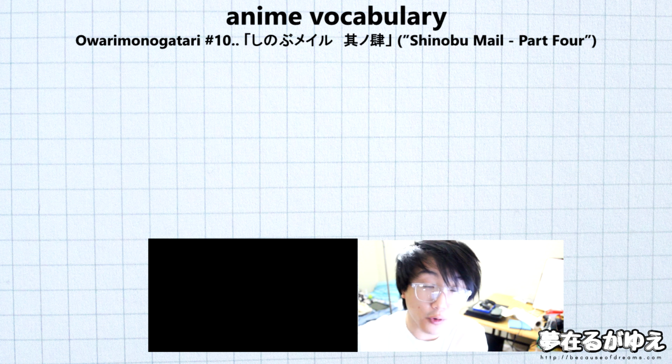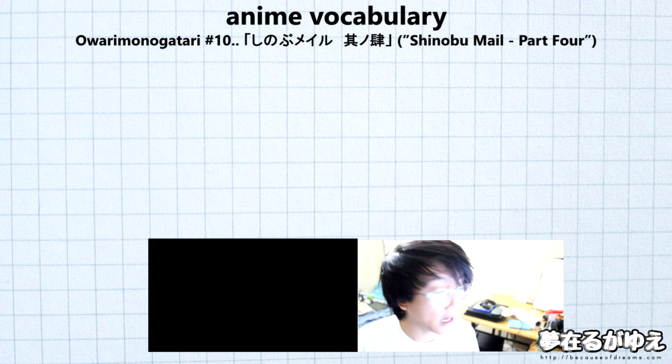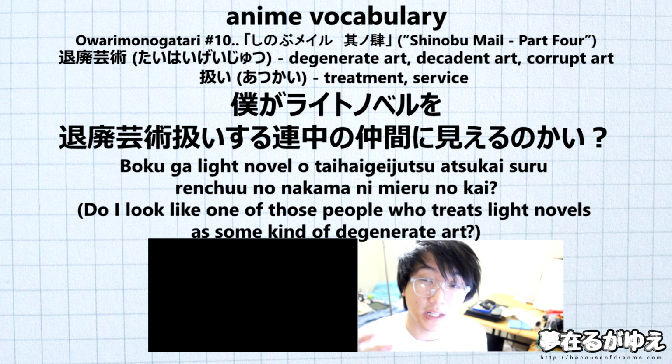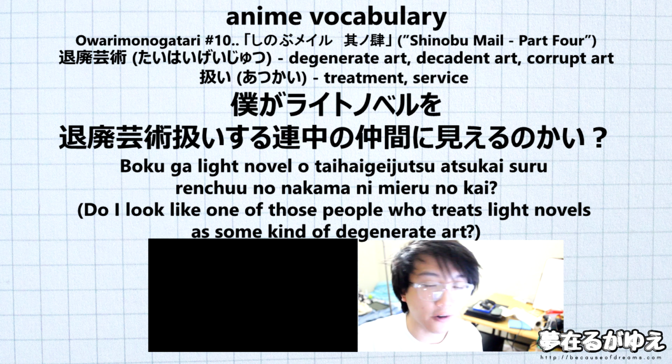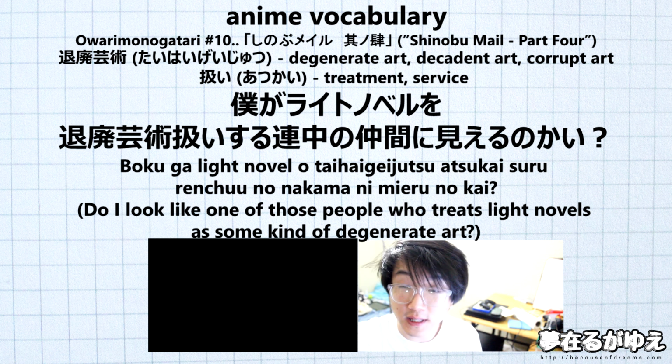Our next two vocabulary words are going to be used in the same sentence, and so we have taihai geijutsu, which is going to translate to kind of degenerate art or decadent art. And to give more context to this, this will basically be art forms that are considered, well, degenerate or tasteless or something along those lines. Our second vocabulary word in the same sentence will be atsukai, and this is going to translate to basically treatment or service. In this context, it'll definitely be more in line with the definition of treatment.